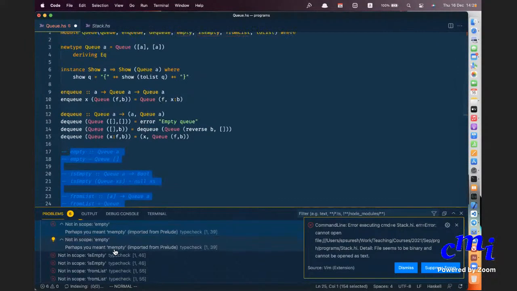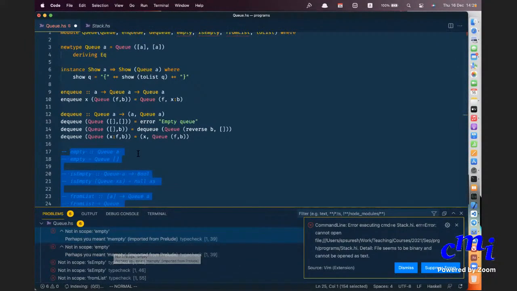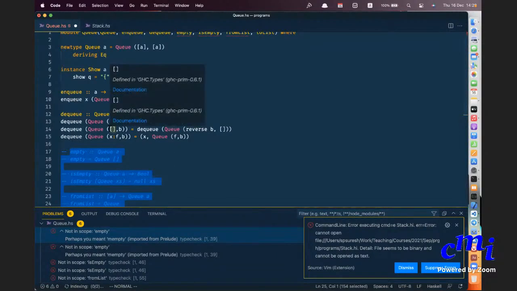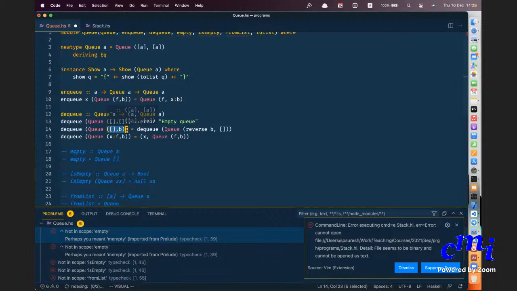That's all fine. So the only errors now are not in scope kind of errors. Yeah, so is the DQ code clear? Yeah, this is the critical case. When the front part is empty, you should reverse the back part to the front part. Okay, and you will still maintain your earlier invariant: your queue is empty list plus plus reverse of B. Now your queue will be reverse of B plus plus reverse of empty. Both are the same, right? And you are dequeuing from that.